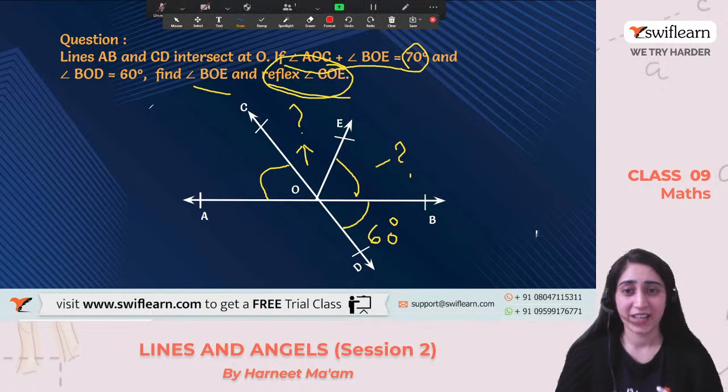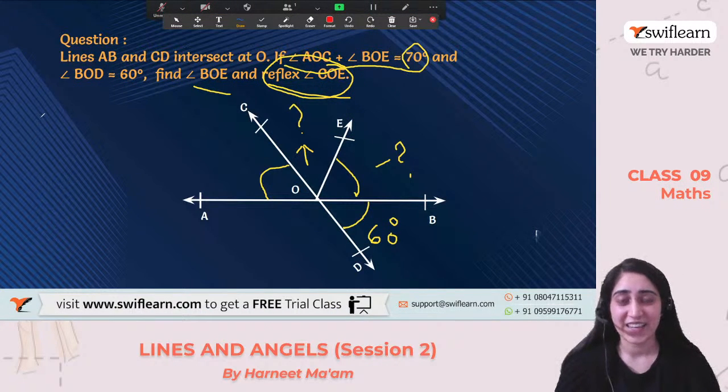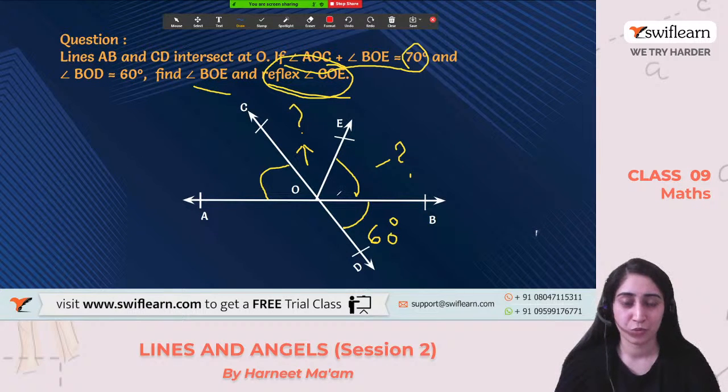Yes? How can I calculate? So I know that these three angles, okay, let's do it this way. This is a straight line that is given to us, and this is a ray.